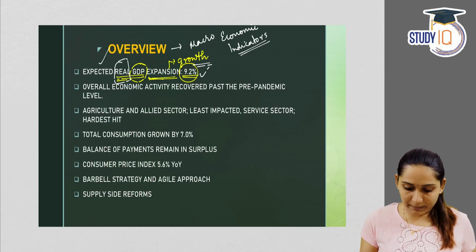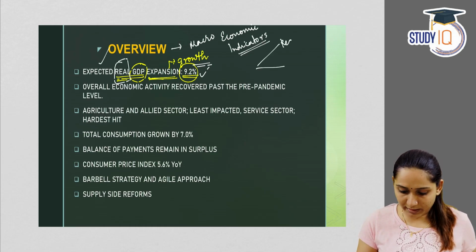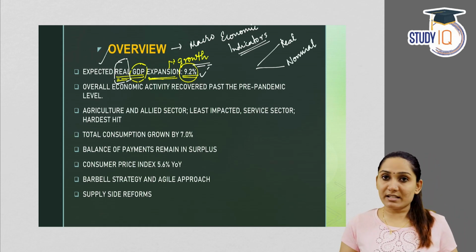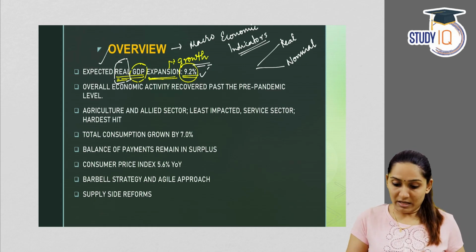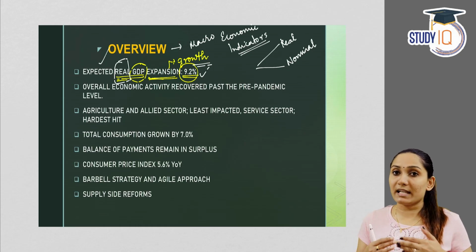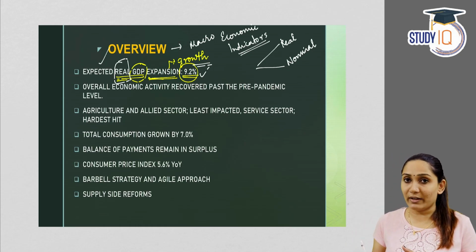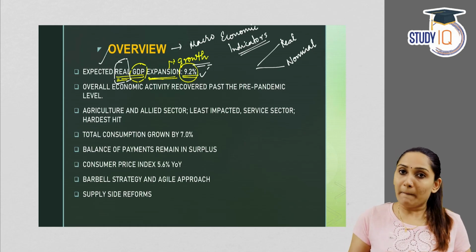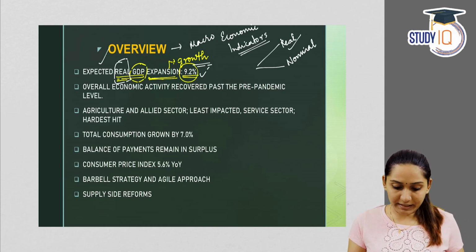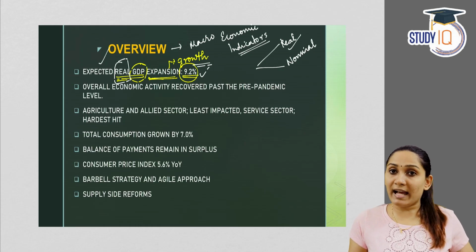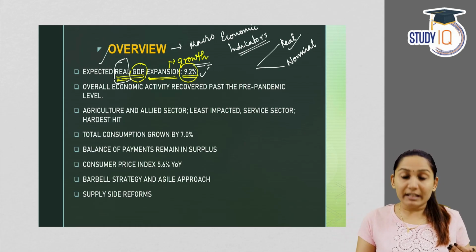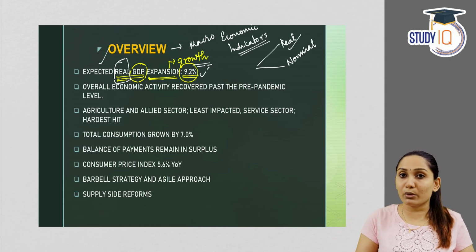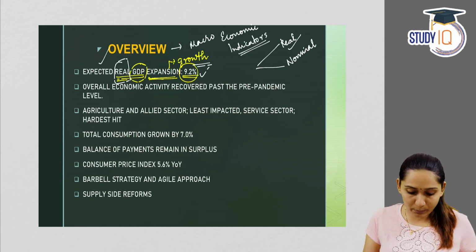Now, what is real GDP? You need to understand the difference between real GDP and nominal GDP. Real GDP is the GDP which is calculated after adjusting for price changes, that is inflation. Whereas nominal GDP is the GDP that is calculated without making adjustments for the price changes. So, real GDP expansion means real GDP growth as compared to the previous year, the 2020-21 financial year. It is expected that in the 2021-22 financial year, the growth of the Indian economy would be 9.2%.